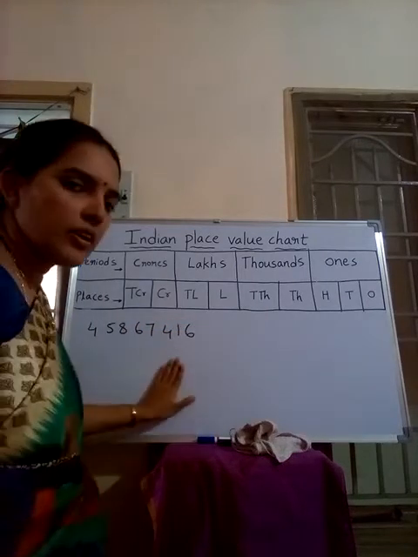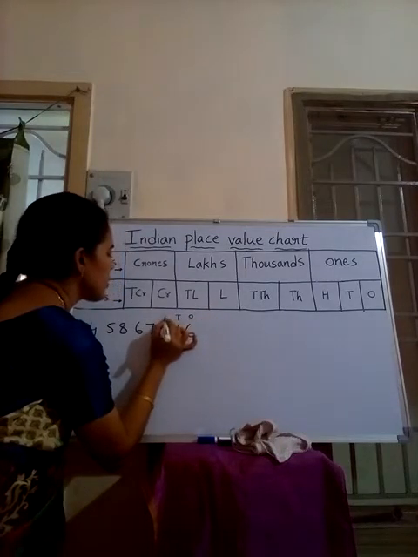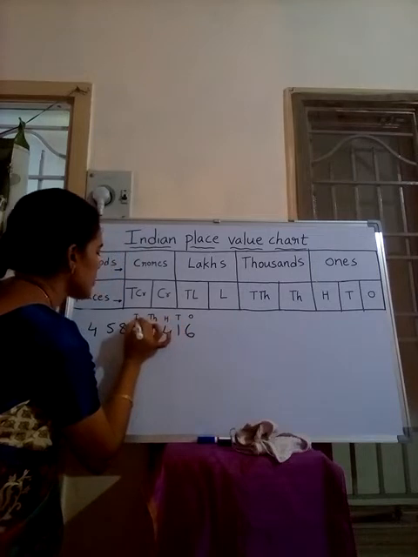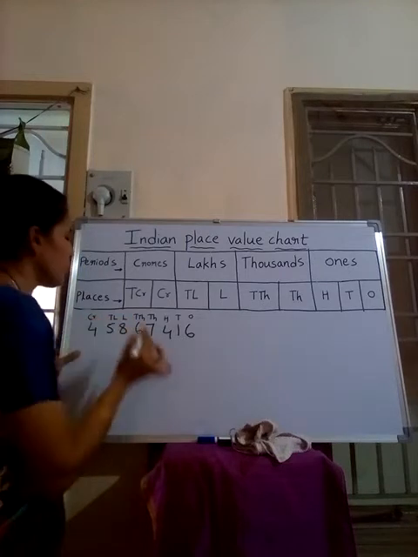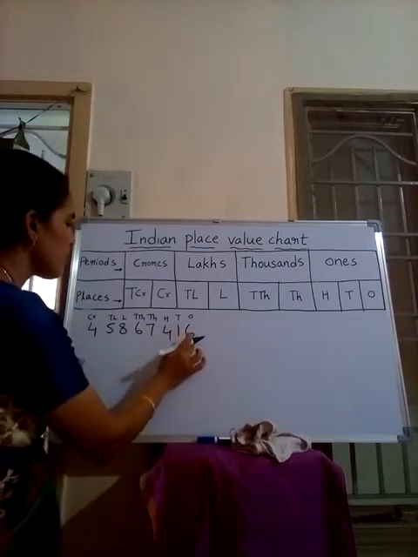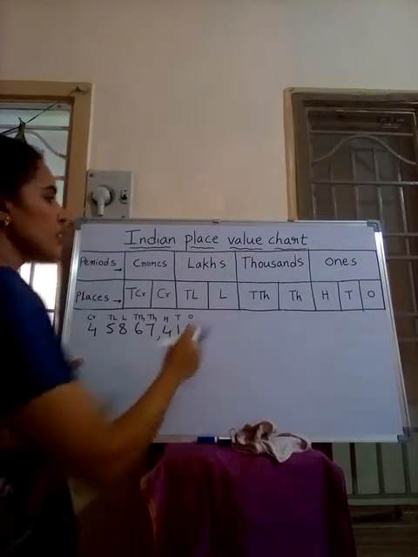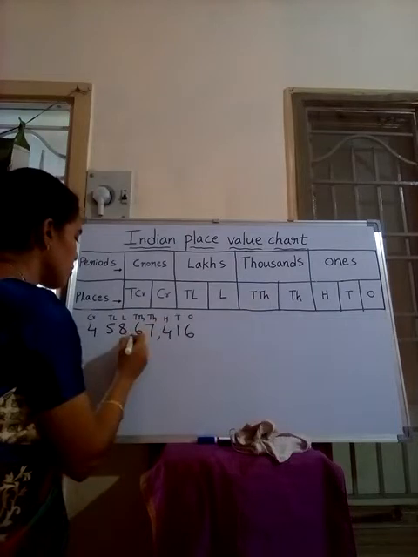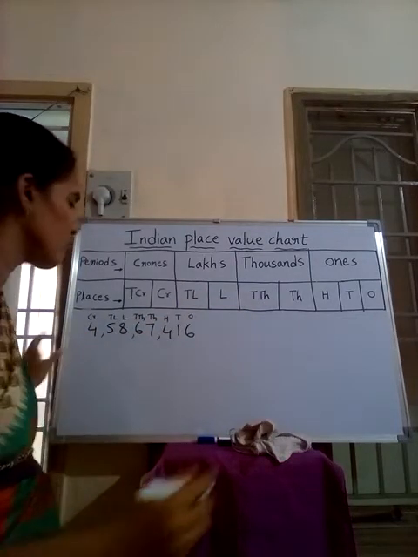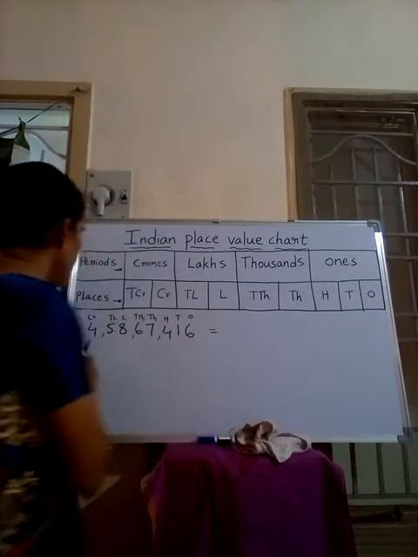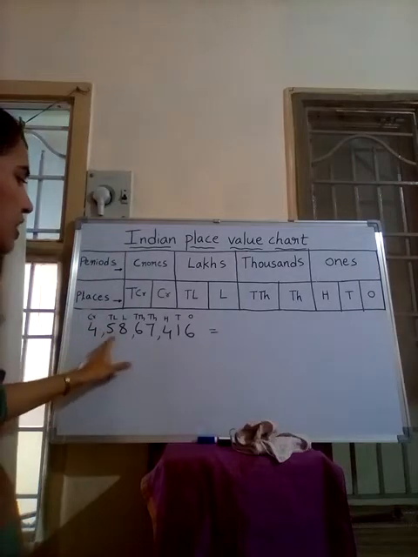Okay, the number is given. Now write the places: ones, tens, hundreds, thousands, 10,000s, lakhs, 10 lakhs and crores. Now keeping commas: ones, tens, hundreds come under the ones period, keep one comma, then separate thousands and 10,000, the thousands period, then lakhs and 10 lakhs, the lakhs period, and then next crores. Now the number name is: how many crores do we have? 4 crores. And how many lakhs? 58 lakhs.